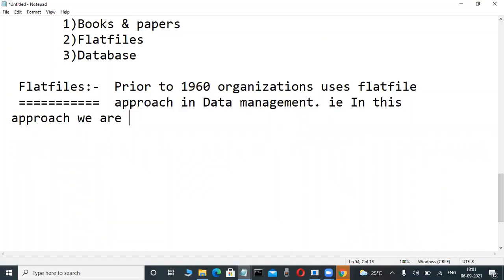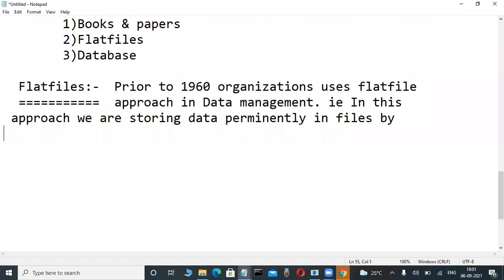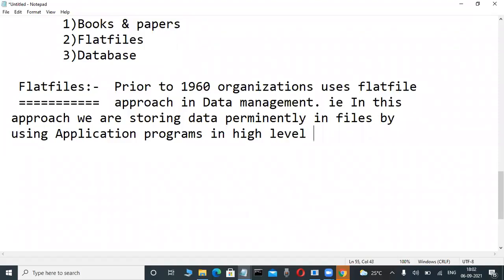We are storing data permanently, this is also permanent, permanently in files by using application programs in high level languages.